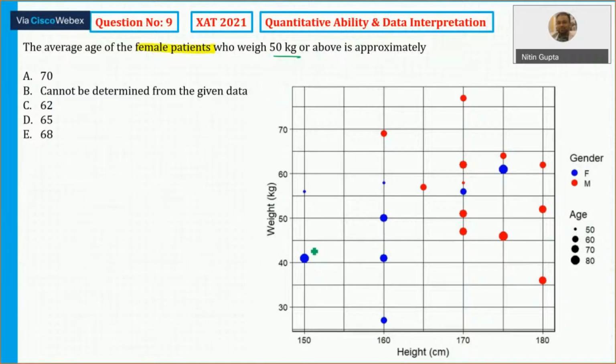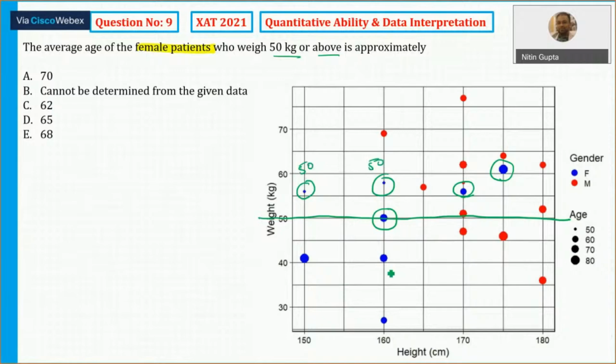So I can say, you can see, let me mark first of all, this is 1st, this is 2nd, this is 3rd, this is 4th, and this is 5th. Alright, these 5 are above the 50 line. Remember, this is 50. Above 50 these 5 are female. So I can say this value is nothing but what is the age? Age for this female is 50. This is 50, the smallest dot.